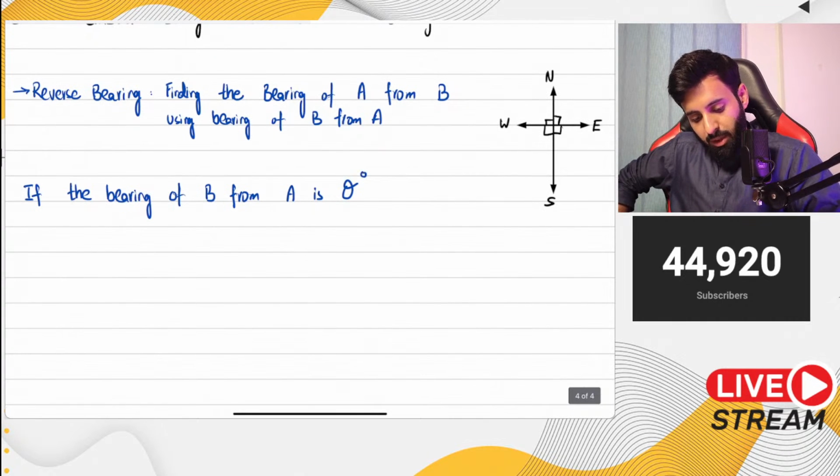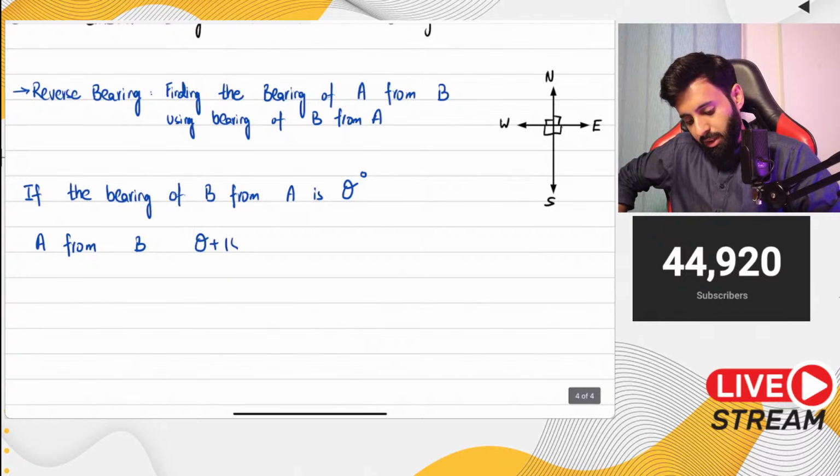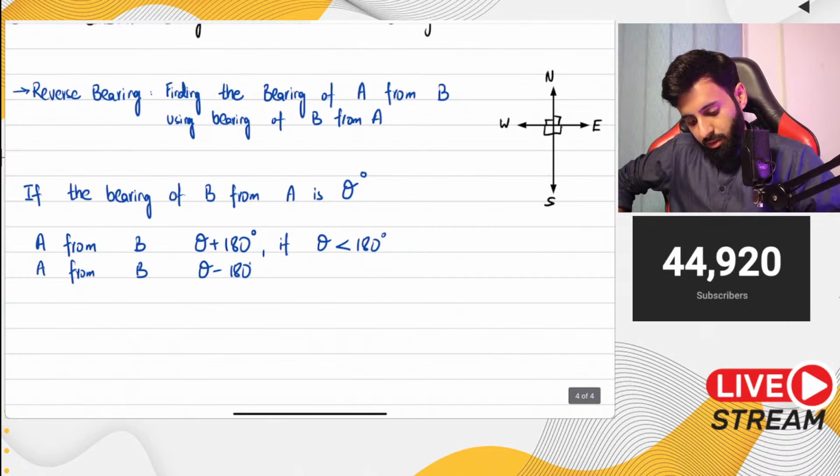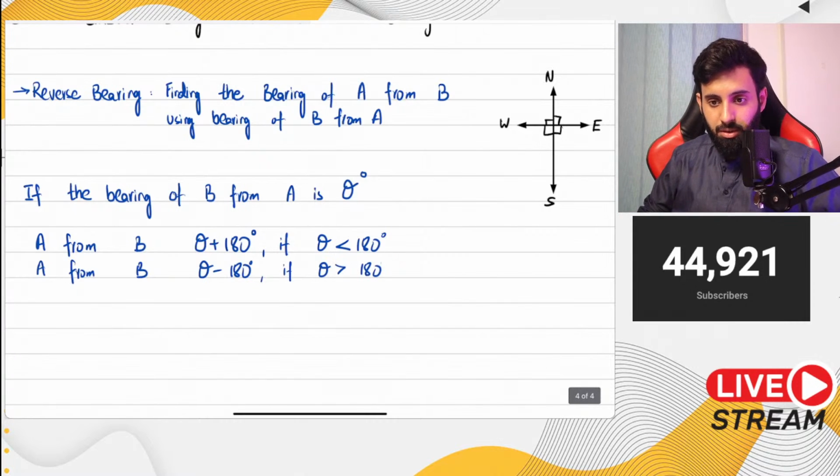In order to calculate the bearing of A from B, you will either do theta plus 180. And when will you do theta plus 180? If theta is less than 180 degrees. Or you will do theta minus 180. And when do you minus 180? If theta is greater than 180 degrees. Remember this concept.